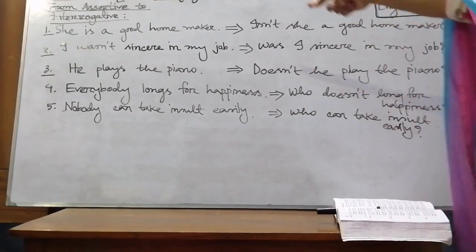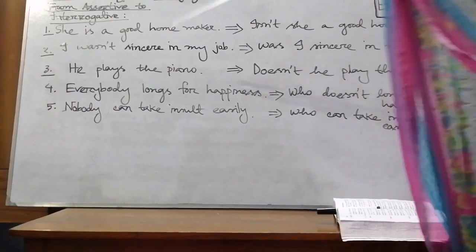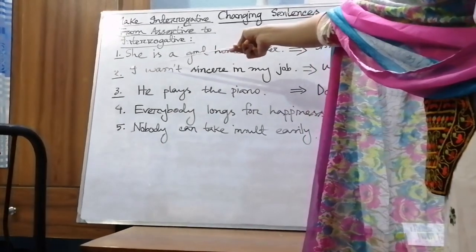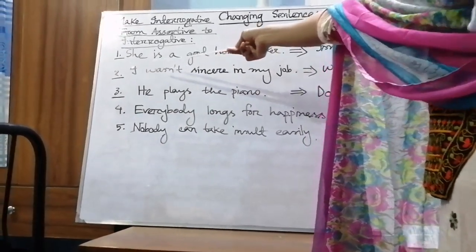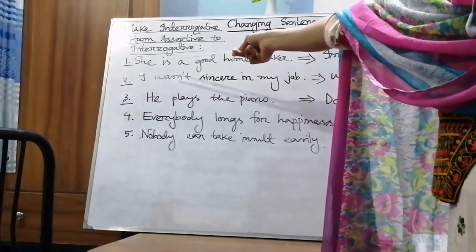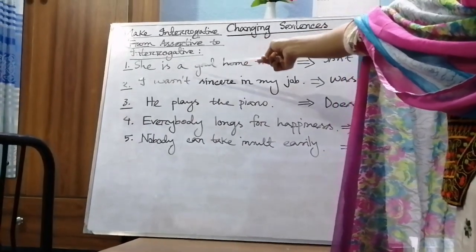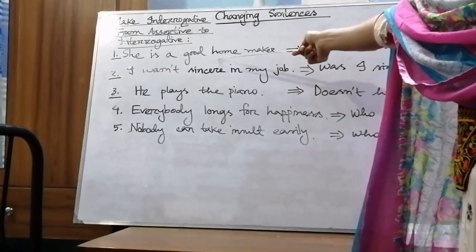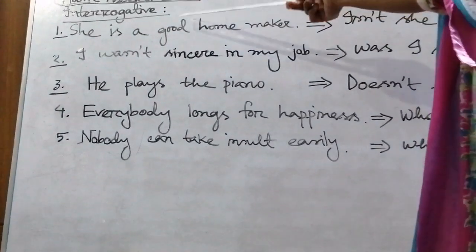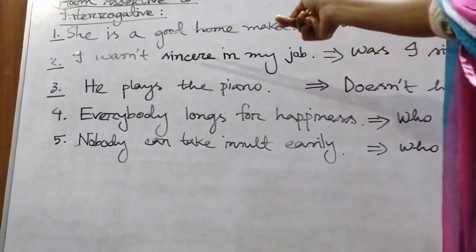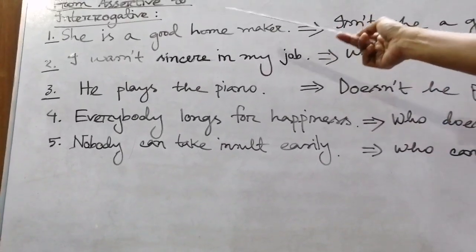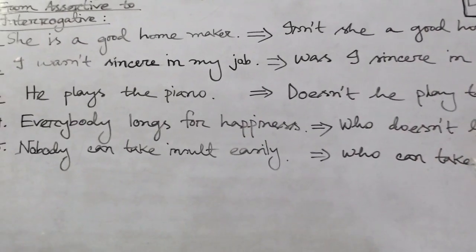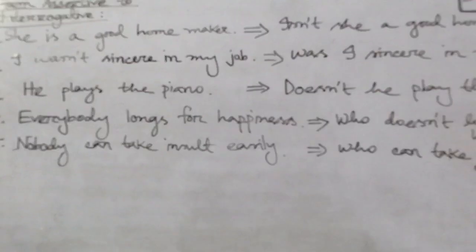If you find this type of sentence, with a be verb, that is is, was, were, in an affirmative sentence, and we want to make it from assertive to interrogative, the rule is that we have to make the sentence at first negative interrogative.